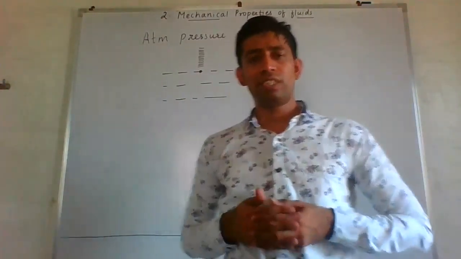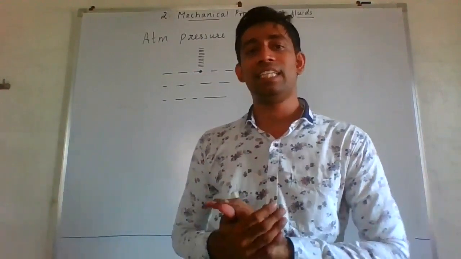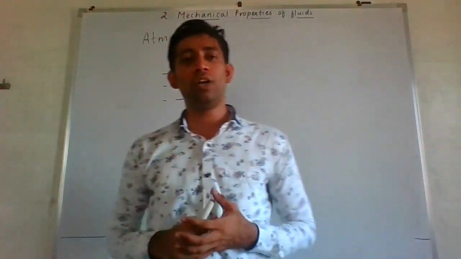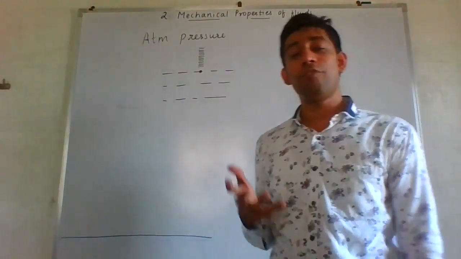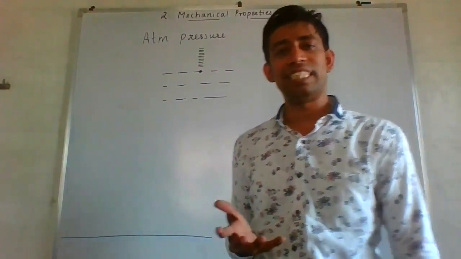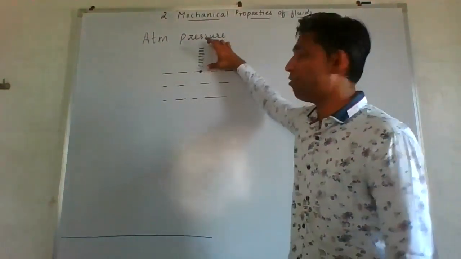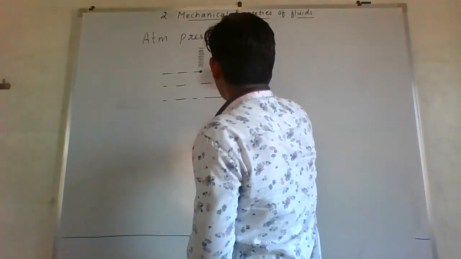No. We have studied that density of air goes on decreasing as we move towards the height. So after 8 kilometers of height from the sea level, the density of air is almost considered as negligible. So we are supposed to consider the weight of the air till what height? Only 8 kilometers.